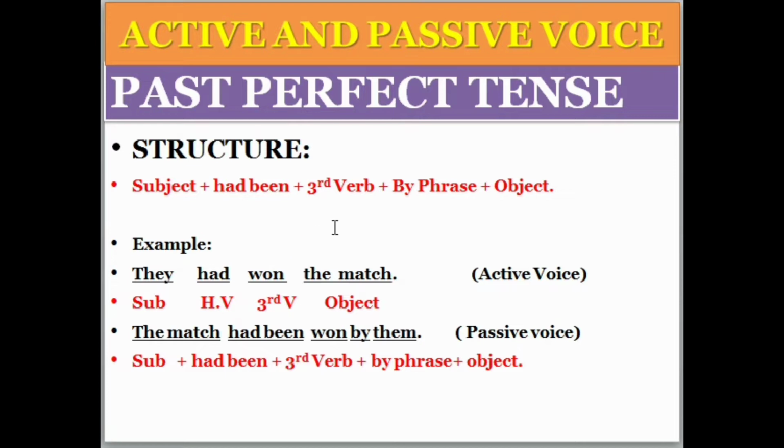Okay, so now let us discuss the past perfect tense. What is the past perfect tense? You know it very well. We have the definition of the past perfect tense. It shows an action or activity that started in the past and finished in the past, and does not continue to the present. So it is an action that was completed before another action in the past. So it is called the past perfect tense. It is the simple definition, and you all understand it very well.